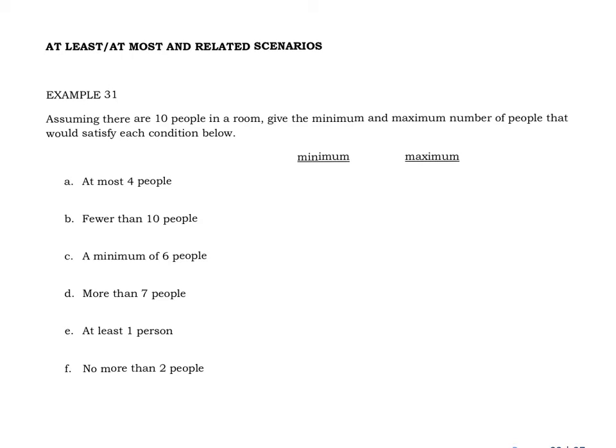Well, at a minimum, that would be nobody volunteers, but at most 4 means that I could have up to and including 4. So the phrase at most 4 means 4 or less. If I say I need fewer than 10 people, that does not include 10 people. So that would be a maximum of 9 people, all the way down to a minimum of nobody.